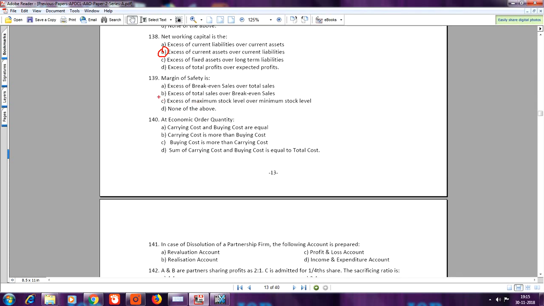Question number 140. At economic order quantity, your answer is A, carrying cost and buying cost are equal. Question number 141. In case of a dissolution of a partnership firm, the following account is prepared, your answer is B, realization account.